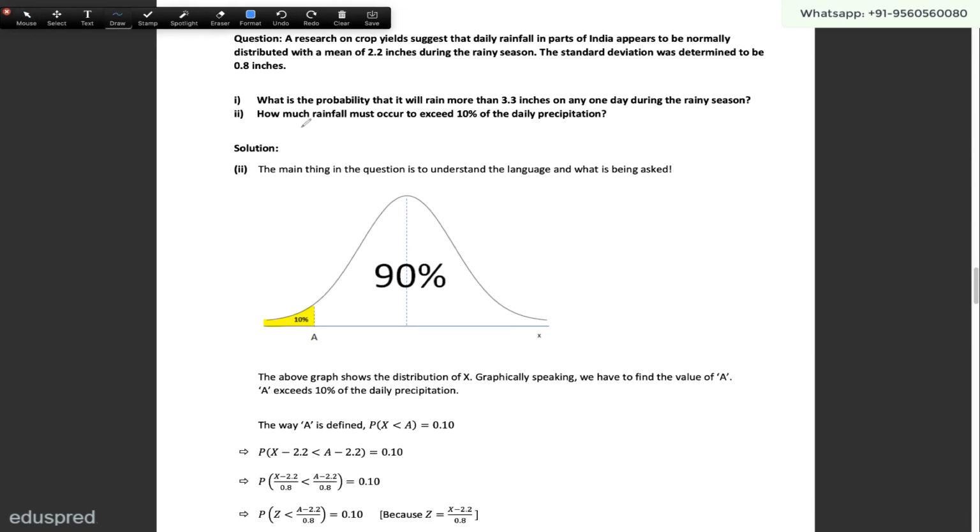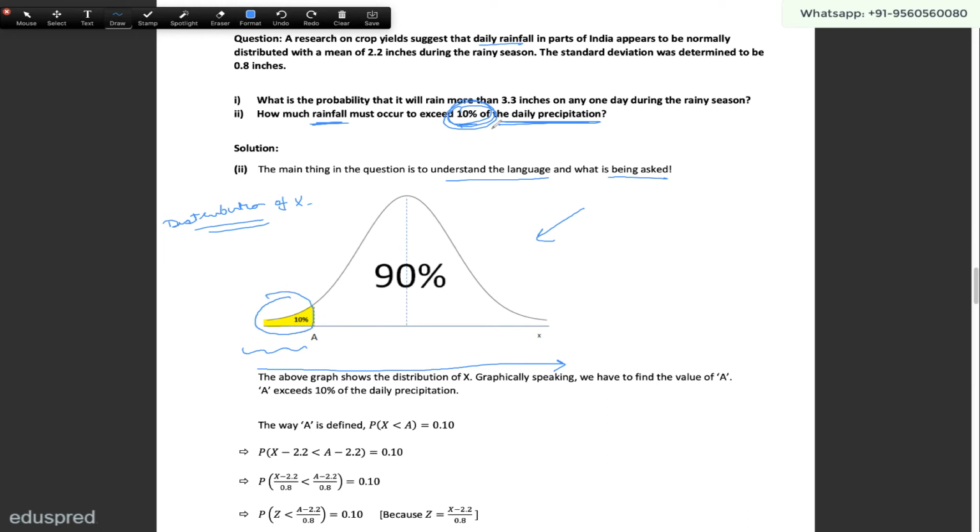The second part of this question is, how much rainfall must occur to exceed 10% of the daily precipitation? Now see, the main thing in this question is to understand the language and what is being asked. Basically, if I show you the visualization, this is what they are asking. Let me explain this figure that I have drawn over here. This is the distribution of x, which is denoting your daily rainfall. They are saying how much rainfall must occur to exceed 10% of the daily precipitation. So the smallest 10% is going to be over here on the left hand side, because the numbers increase in this manner, right? So the smallest 10% is over here.